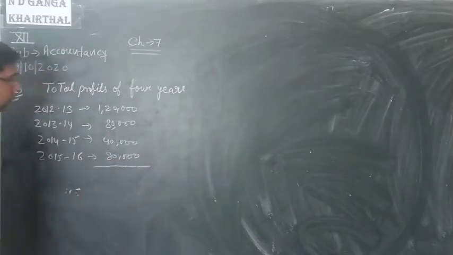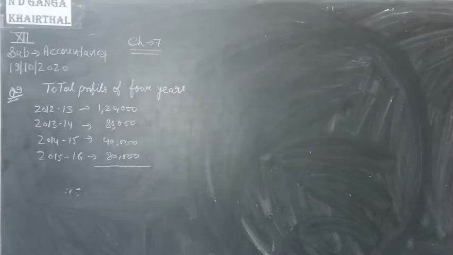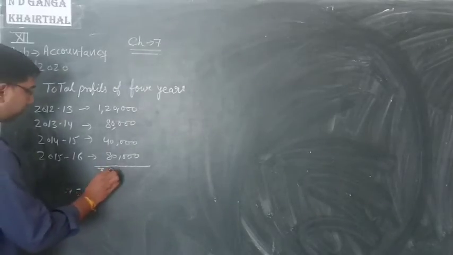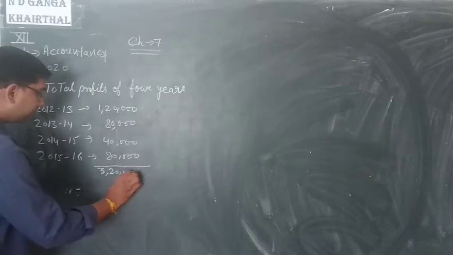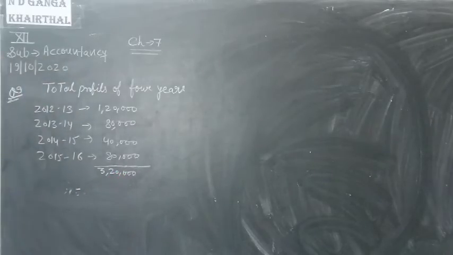Okay, yes or no? So 120, 80, 40, 80. Clear? So total profit 3,20,000. Okay, total profit 320.